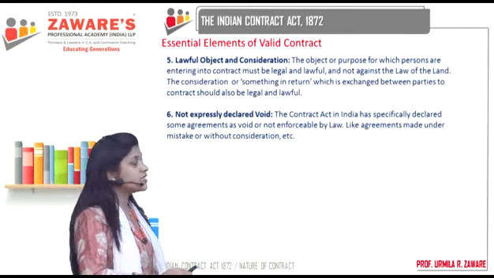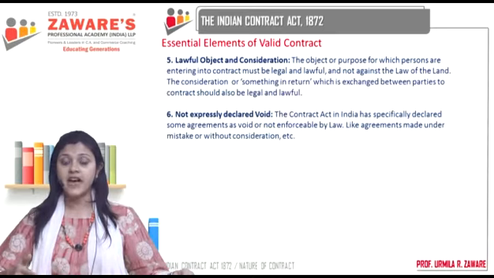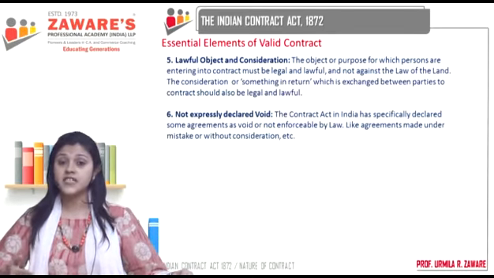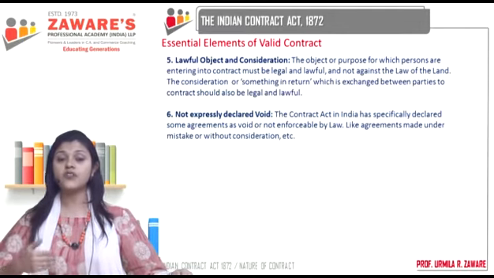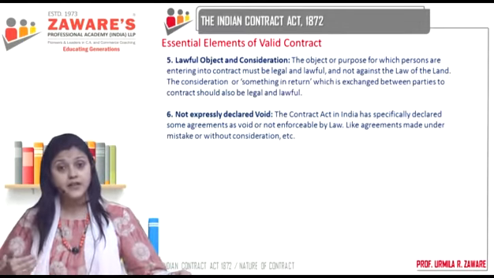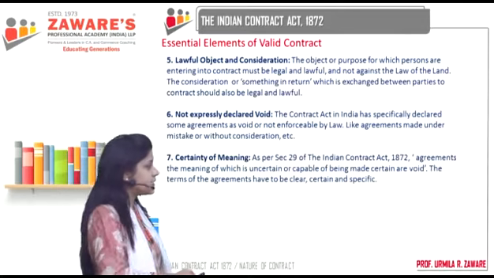So we have a list of agreements, correct? So agreements made under mistake, agreements without consideration, agreements in restraint of marriage, agreements in restraint of trade, agreements in restraint of legal proceedings, wagering agreements, or which are in the form of a wager or a bet or a gamble. Those are also declared as void, not enforceable by law, by the Contract Act itself.